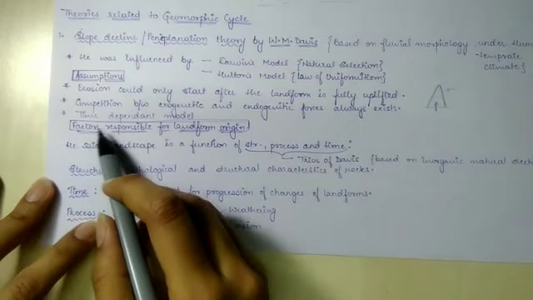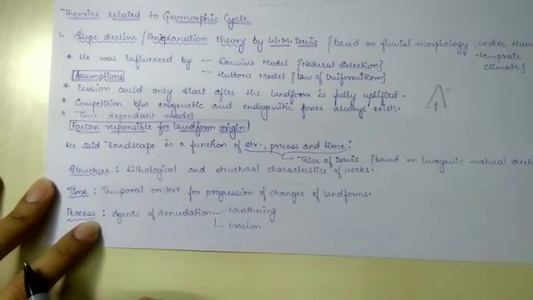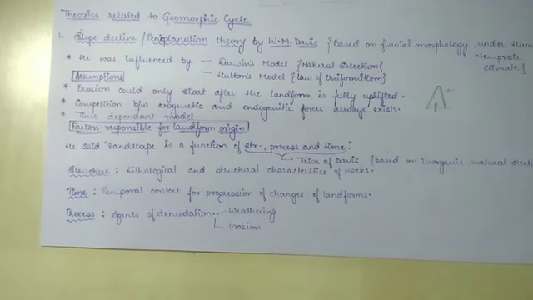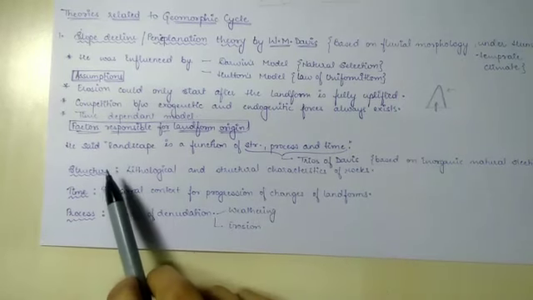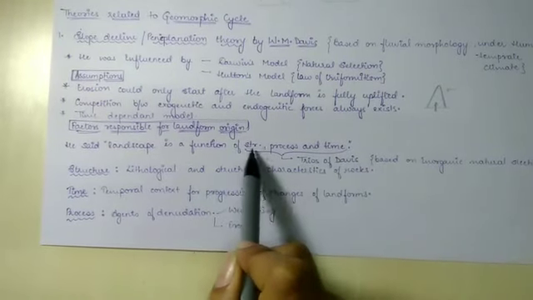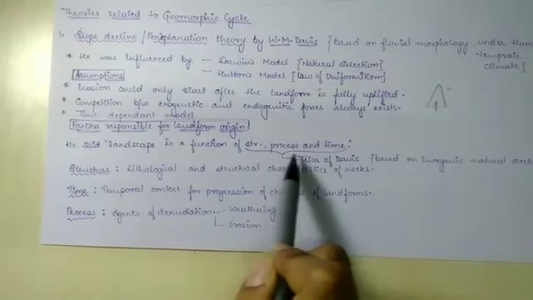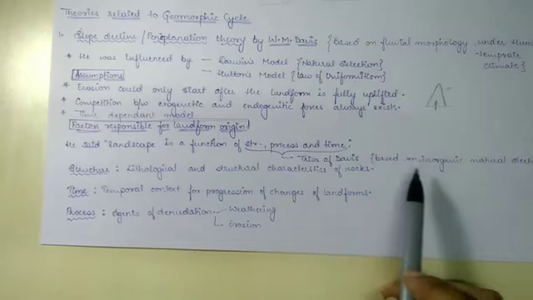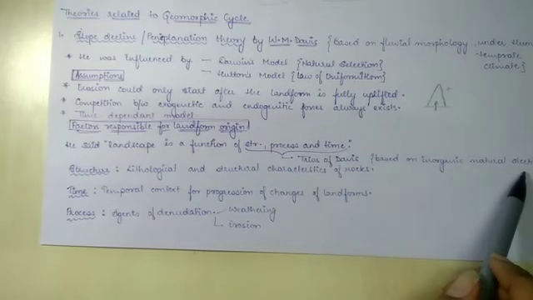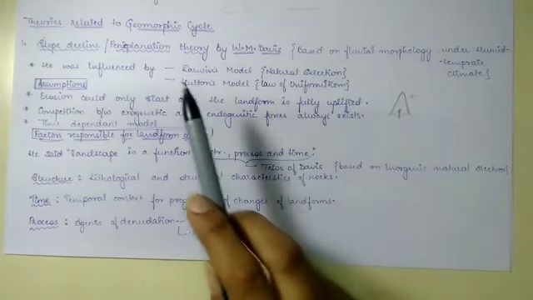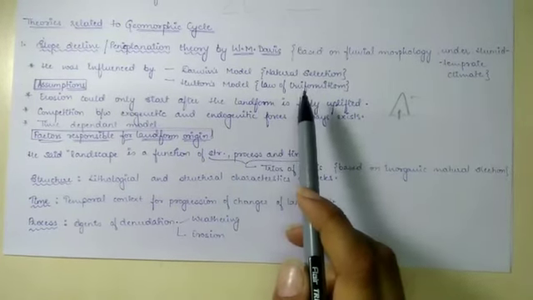Now, the factors responsible for landform origin. Davis gave three main factors which were responsible for landform origin according to him. He said that landscape is a function of structure, process, and time. The structure, process, and time were also known as trio of Davis, and these were based on inorganic natural selection, which was influenced by Darwin's model of natural selection.